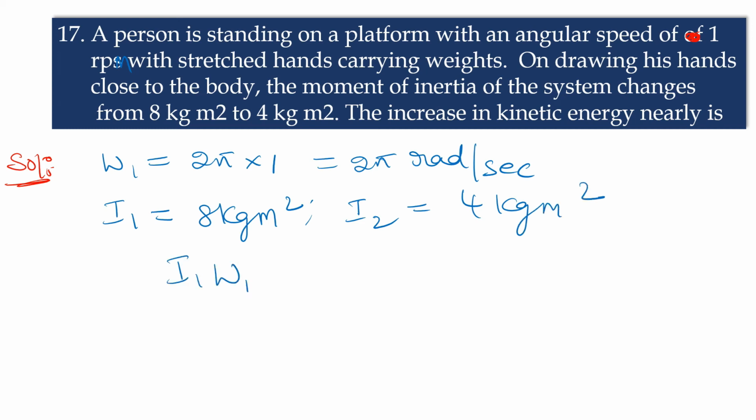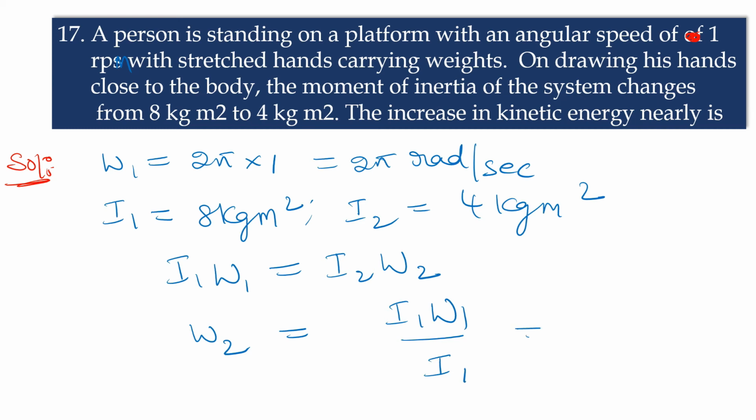According to the law of conservation of angular momentum, I1 omega 1 is equal to I2 omega 2. Omega 2 is equal to I1 omega 1 by I2. Substituting the values, 8 into 2 pi by 4, which gives 4 pi.